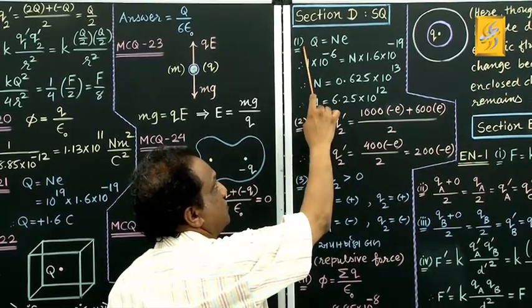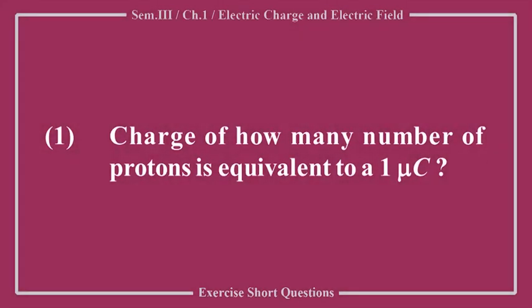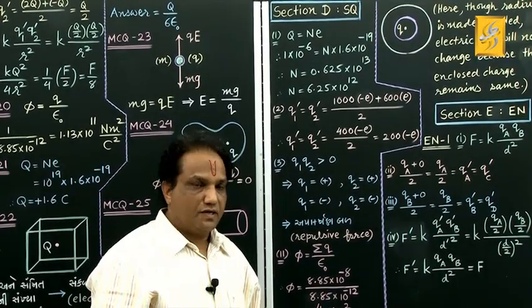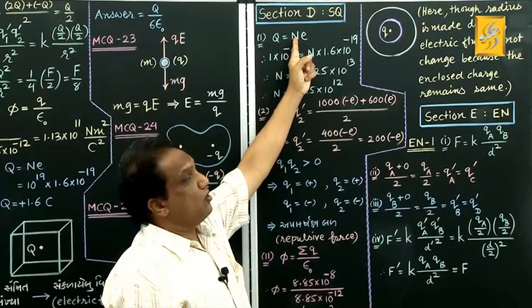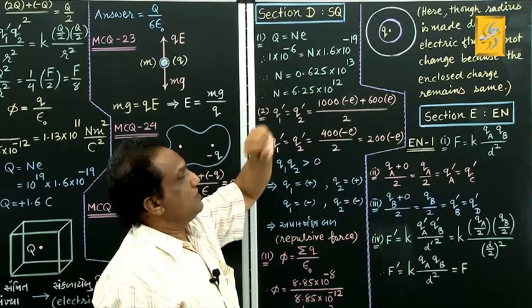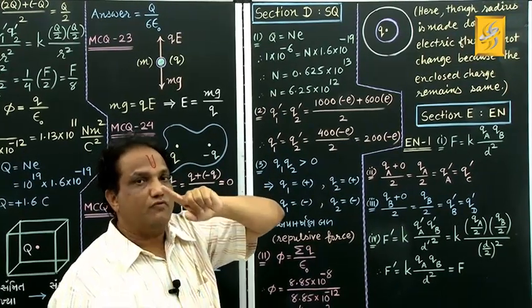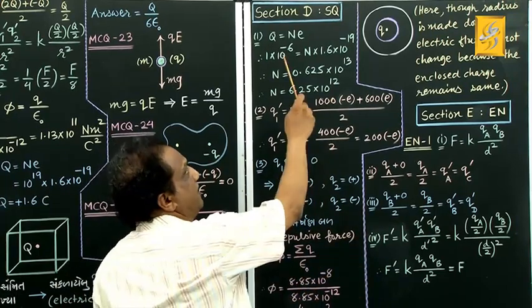Kindly read the statement of the first short question. What is the charge of one proton, that is E, and the total charge of n number of protons will be n into E. Now this total charge given to you is 1 microcoulomb, which you may convert into coulomb by multiplying by 10 raised to minus 6.